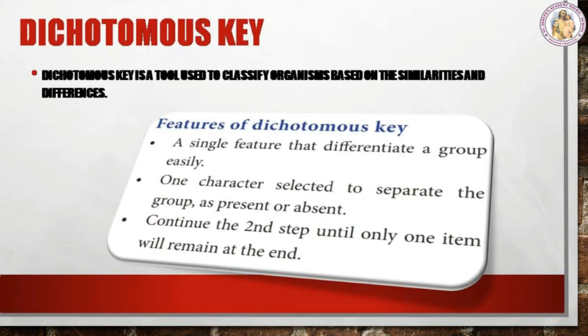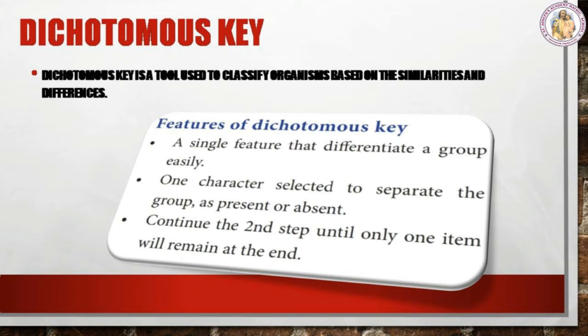Dichotomous key. So what is dichotomous key? The dichotomous key allows us to make quick references and identify a particular thing. Classification provides scientists a systematic, easy way of studying organisms. Classification is done using this dichotomous key. So, what is dichotomous key? It is a tool used to classify organisms based on their similarities and differences.